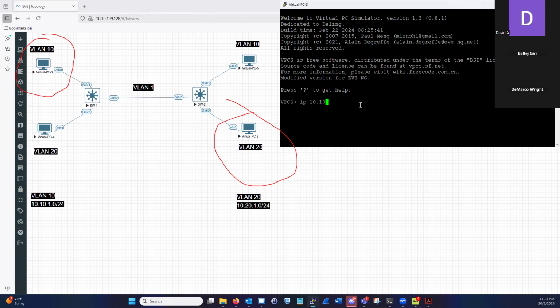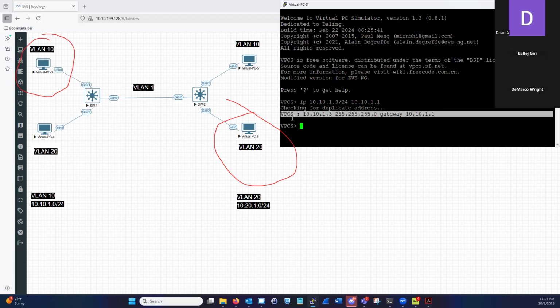I think we gave this 10.10.1.3 last time. We're going to put it in a /24 subnet. Okay. And then we're going to give it a gateway, 10.10.1.1. Okay. It's going to do its GARP. It's going to announce, hey, I'm this. Is anybody else that? Is anybody else that? If we don't get any responses, boom, this tells us it has been configured.